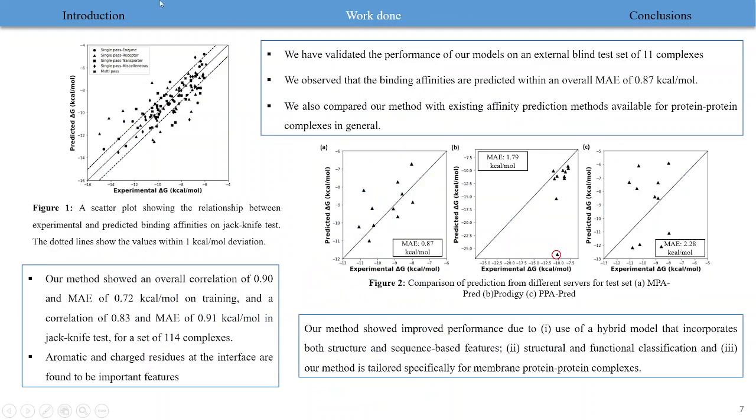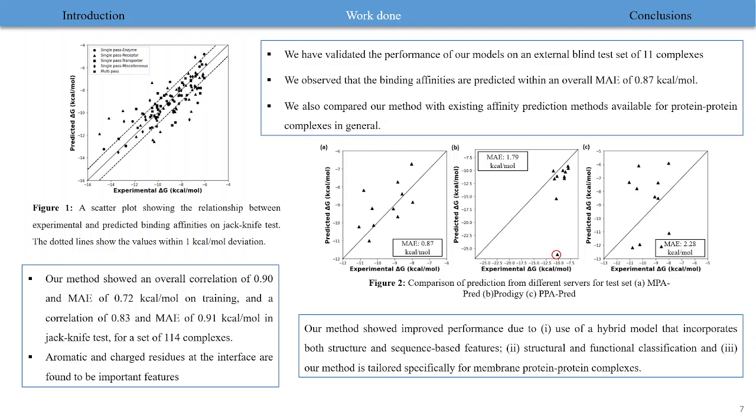So these are the results. This is a scatter plot showing the relationship between the experimental and predicted affinity on the jackknife. Our method is able to achieve a correlation of 0.9 and MAE of 0.72 on training, and a correlation of 0.83 and MAE of 0.91 on jackknife. Aromatic and charged residues at the interface were found to be an important feature in most of the classes. We also validated the performance of our model on an external blind test set of 11 complexes and obtained an overall MAE of 0.87 kcal per mole.